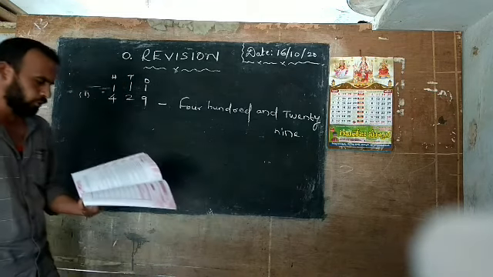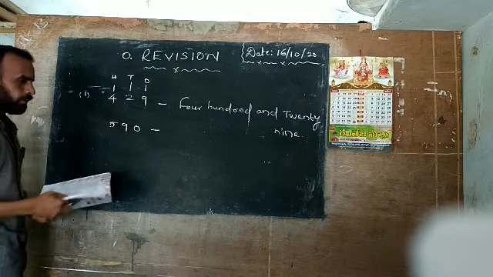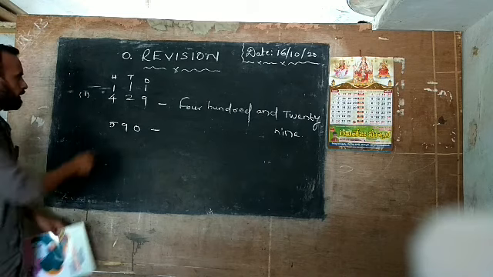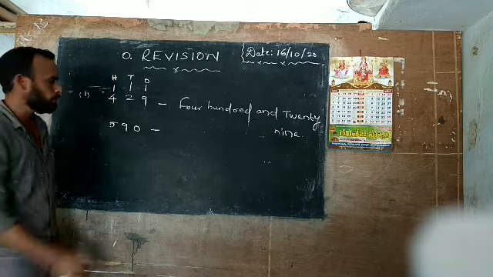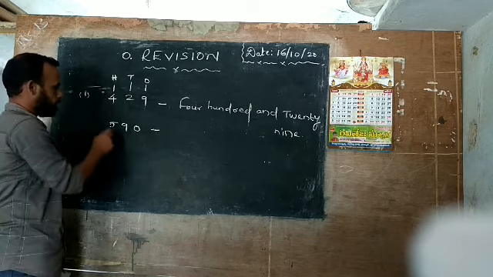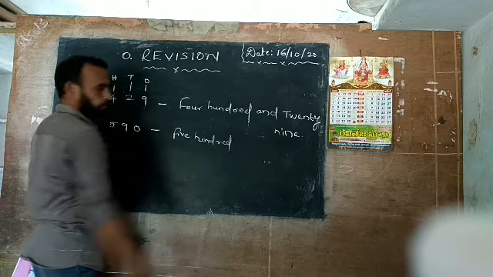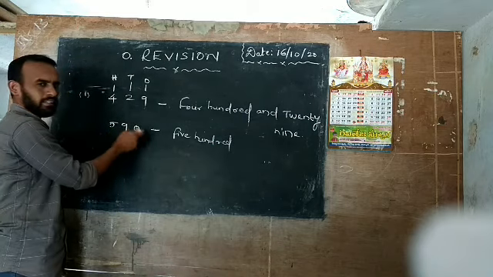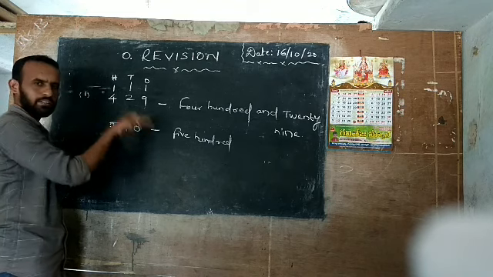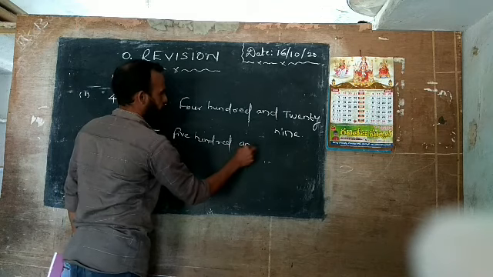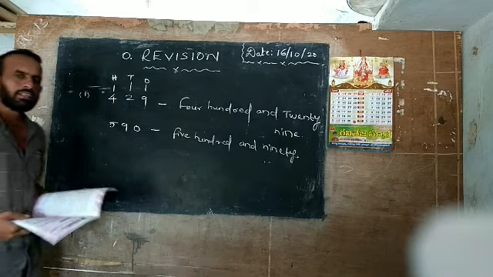Next, I will go to the fourth question: 590. Here 5 is in the hundreds place, 9 in the tens place, 0 in the ones place. Now you write this number name as it is. 5 in the hundreds place, that's why 500. Here 9 in the tens place and 0 in the ones place: 9 into 10 is 90, 0 into 1 is 0 only. That's why the total number is 590. Okay, carefully write in your book.